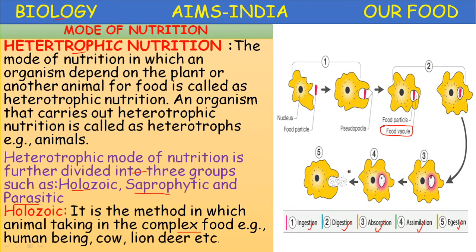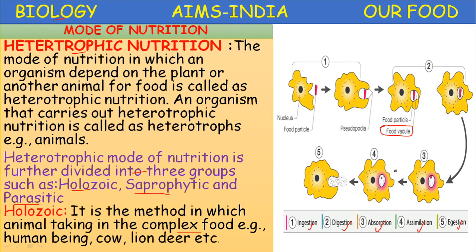Okay, this is called holozoic nutrition. So in human beings, in higher animals, a separate digestive system is present to perform this holozoic nutrition. So that's why the digestion is again divided into two types: intracellular digestion and extracellular digestion.